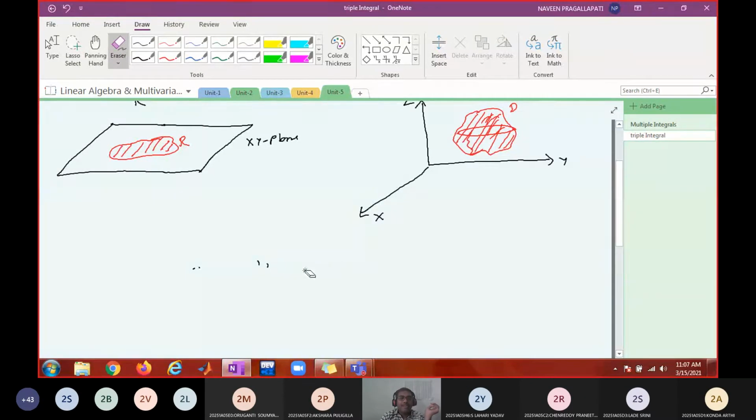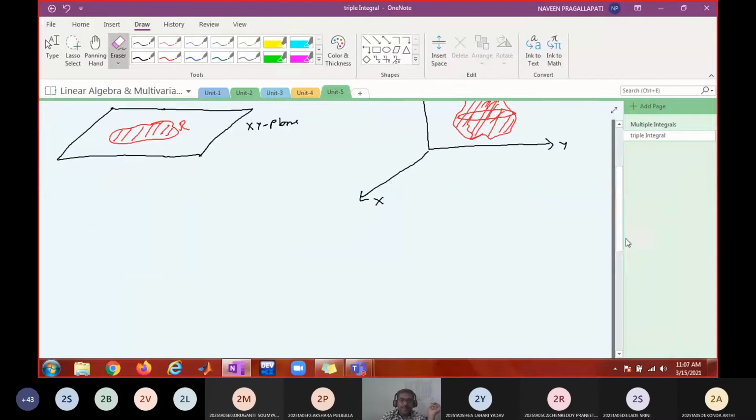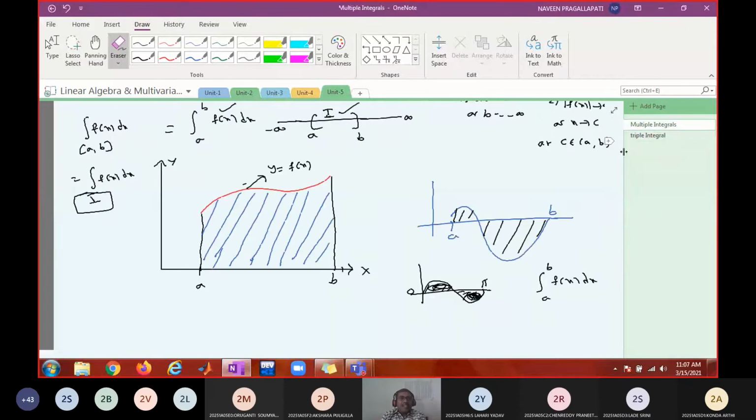Now how do we interpret this double integral and triple integral? Earlier I told you about the graph of a function, you remember. What is the graph of a function of a single variable? Graph is nothing but a collection of inputs and outputs.